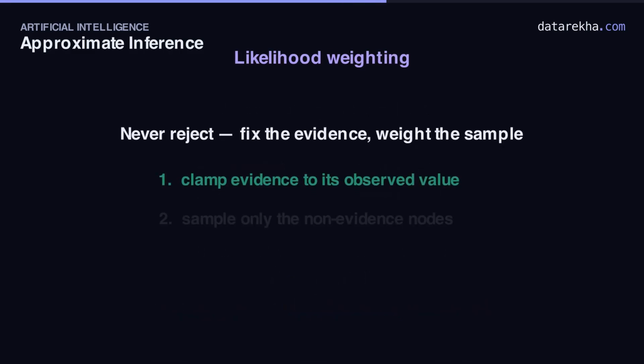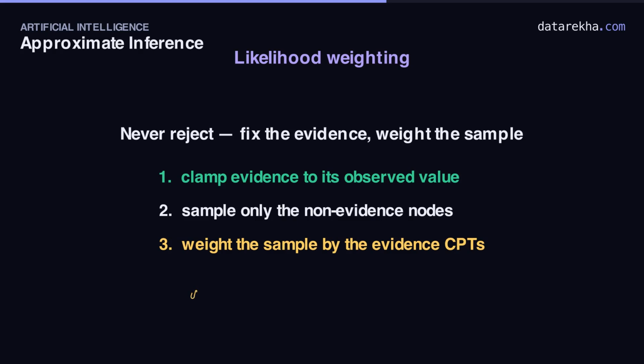Rejection wastes samples. Likelihood weighting refuses to throw any away. The trick: don't sample the evidence at all. Just clamp it to what you observed. Sample only the other nodes. Then, to stay honest, weight each sample by how likely the evidence was, given the values you drew, the product